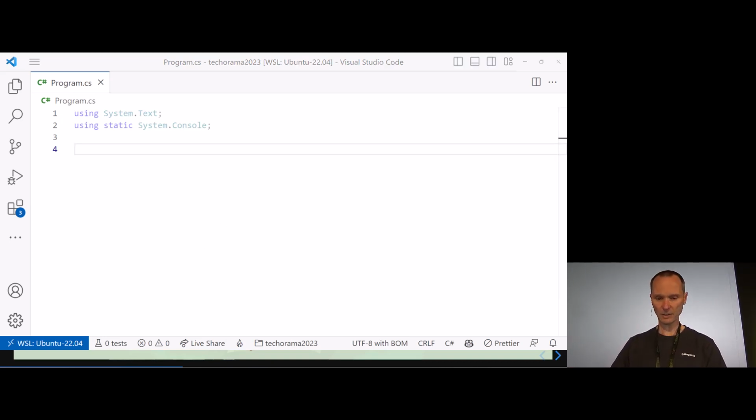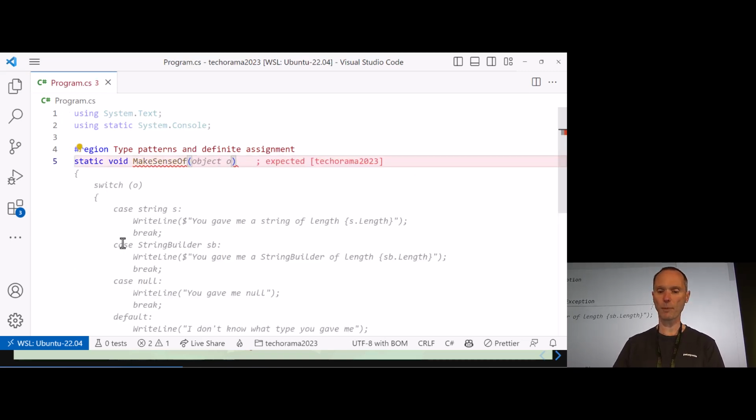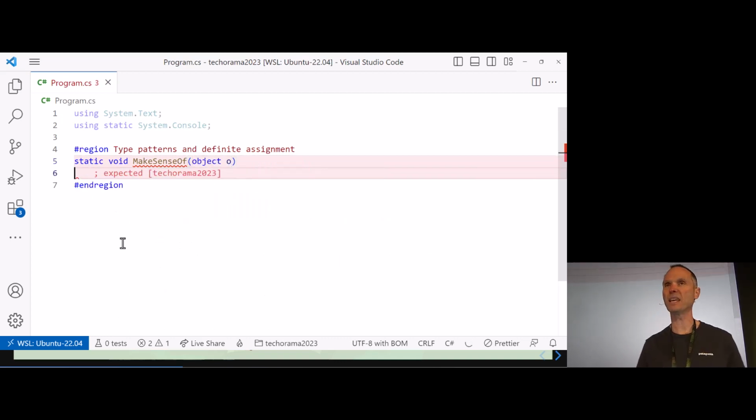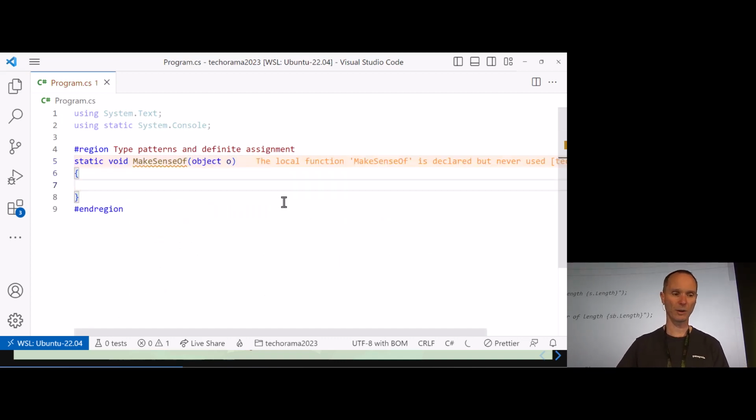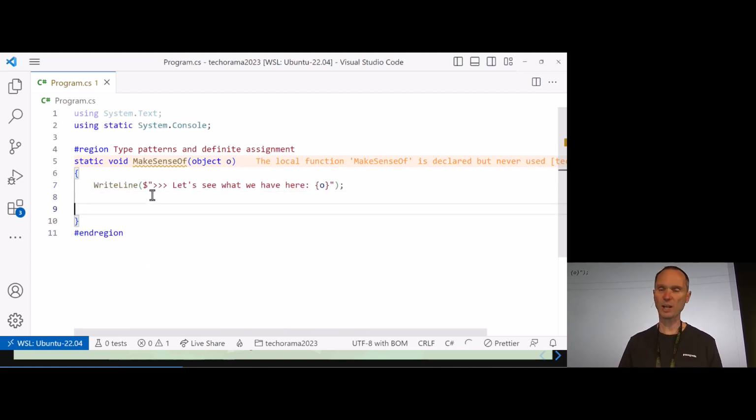Let's get started by creating a region for our first little part here. And in this little part, we would like to write a small method, a static void MakeSenseOf. Now we get the notes of Jim, of our idol, and in this case, we get an object. Oh, we have no idea what Jim means. That's just a note. So let's write a little header here, nothing special. As you can see, it's just an object.